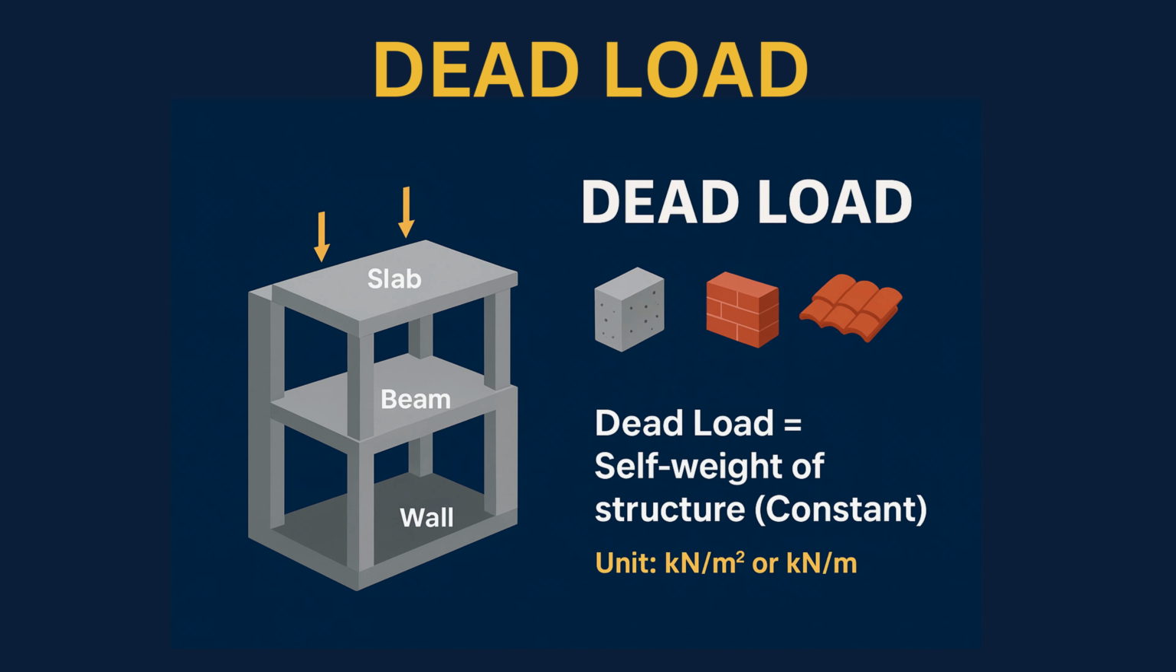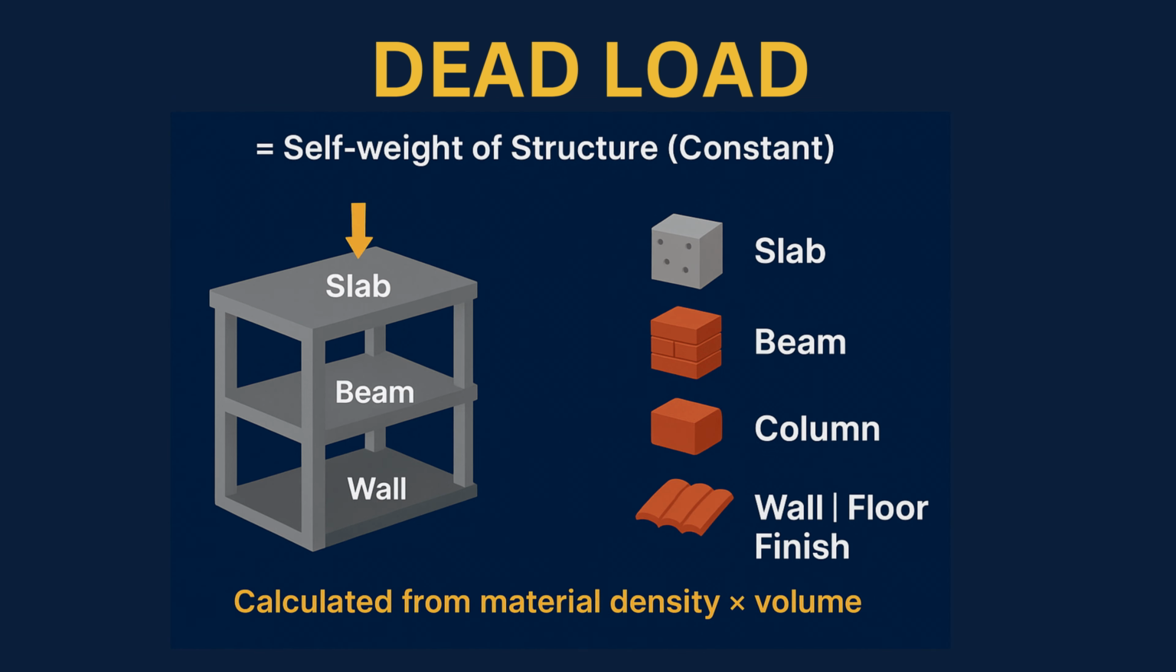Dead load. The dead load is the self-weight of the structure itself. It includes the weight of all permanent components like beams, slabs, columns, walls, and flooring. Since these parts don't move or change over time, the dead load remains constant throughout the life of the structure. Engineers calculate this load using the density and volume of each material.